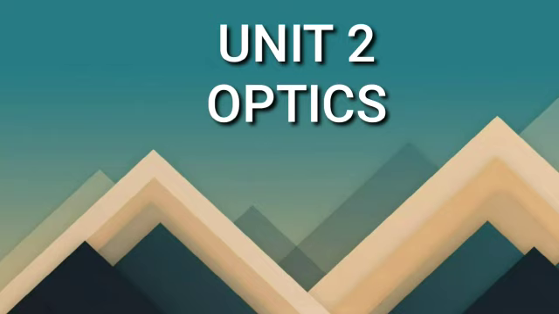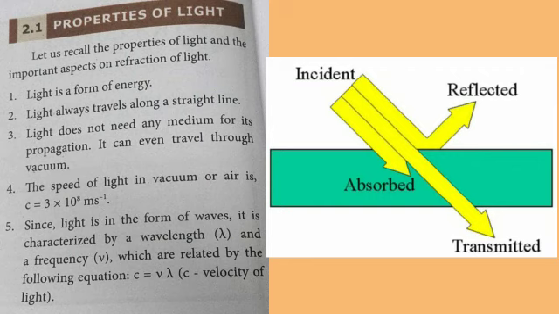Now let's move on into Unit 2, Optics. Light is a form of energy which travels in the form of waves. The path of light is called a ray of light, and a group of these rays is called a beam of light. Any object which gives out light is termed a source of light. Some of the sources emit their own light and they are called luminous objects. All the stars, including the sun, are examples of luminous objects.